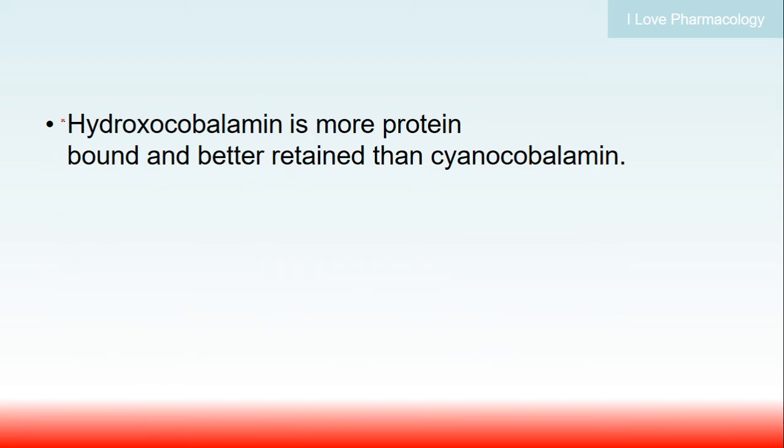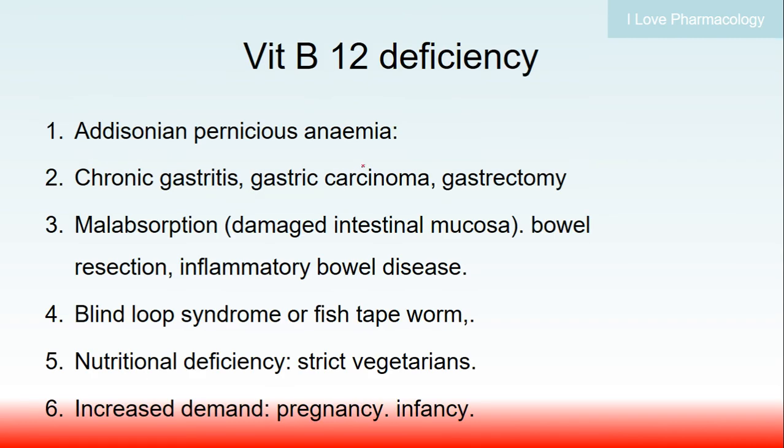So remember that these are the two forms, these are dietary forms. Hydroxycobalamin is more protein bound and better retained than cyanocobalamin. So remember, hydroxycobalamin and cyanocobalamin are the dietary forms of vitamin B12. Hydroxycobalamin is more protein bound and better retained than cyanocobalamin.